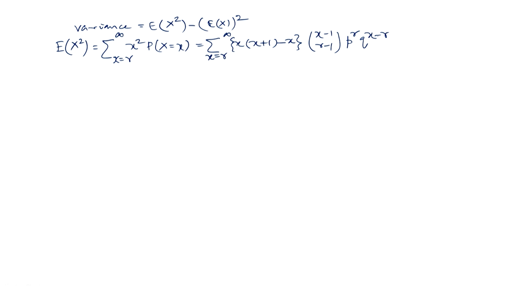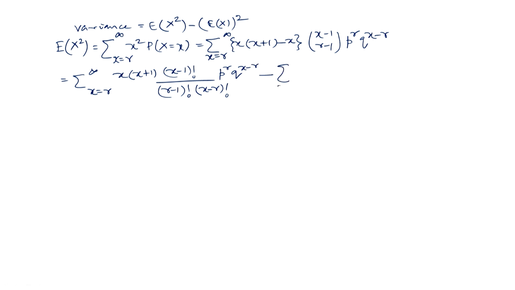Now, let us write it as sum of two terms, sigma x equal to r to infinity x into x plus 1 times x minus 1 factorial divided by r minus 1 factorial x minus r factorial, then we have p to the power r q to the power x minus r, and the second term is for this x.